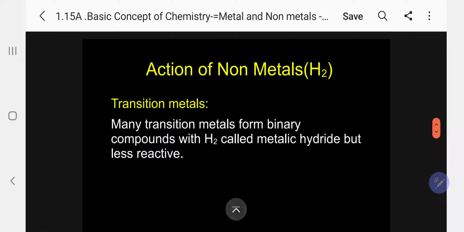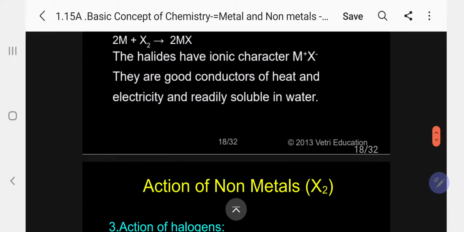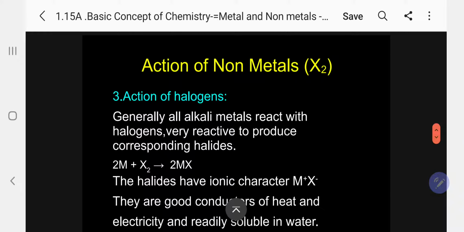Coming to transition metals, the action of hydrogen on transition metals: many transition metals form binary compounds with hydrogen called metallic hydrides, but they are comparatively less reactive. The third non-metal is halogens. Action of halogens on metals.